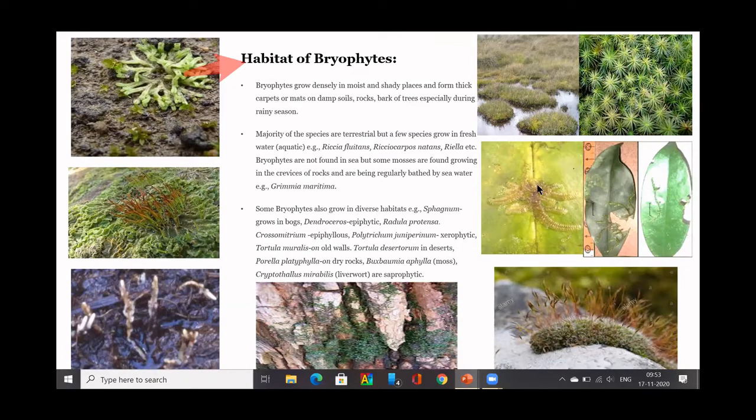Chiefly they grow on land where there is moisture and water. Some of them can grow in high water content. Some of them can grow on plants. Some of them can grow on leaves. Some of them grow on bogs. Some grow on rocks. Some grow on walls. So you have a diverse group of habitats for bryophytes.